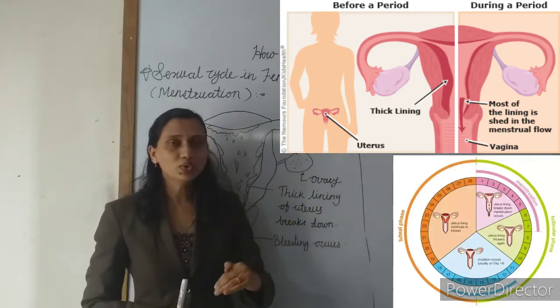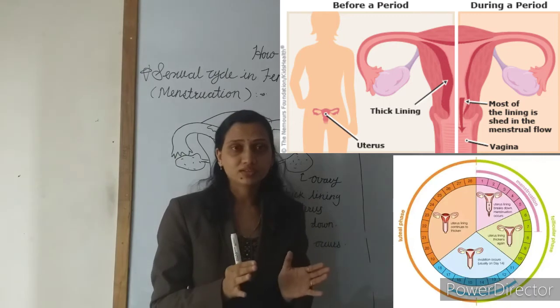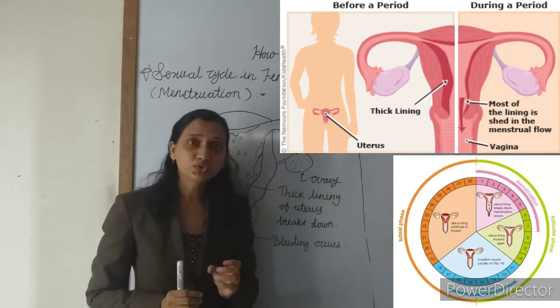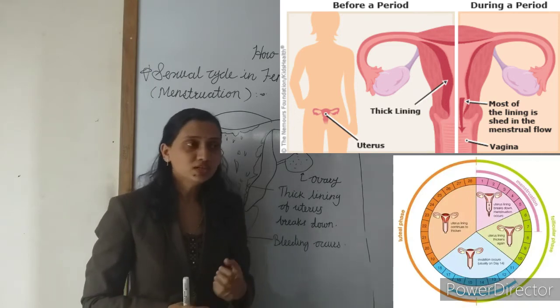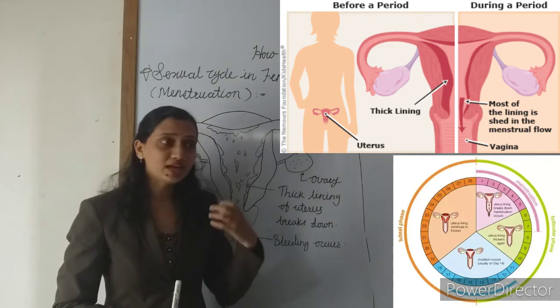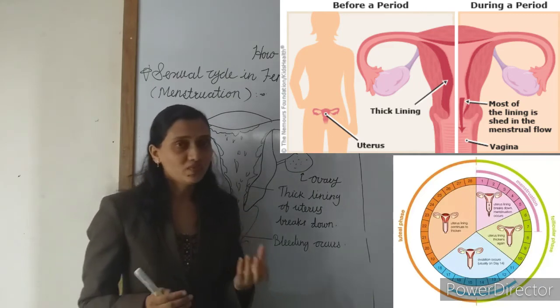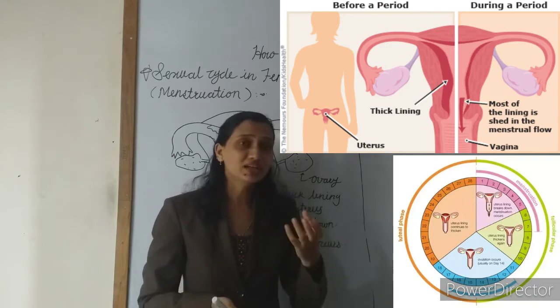During ovulation, the wall of the uterus becomes soft and thick. Why does it become soft and thick? To receive the developing embryo. Understand? But when there are no sperms, there is an absence of sperm, so obviously fusion does not occur between the male and female gamete, because the male gamete is absent.